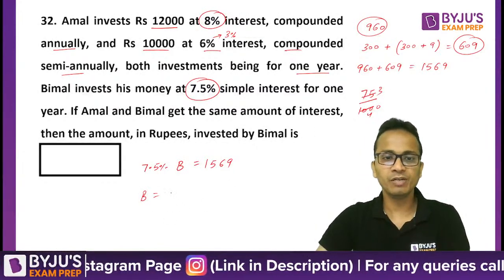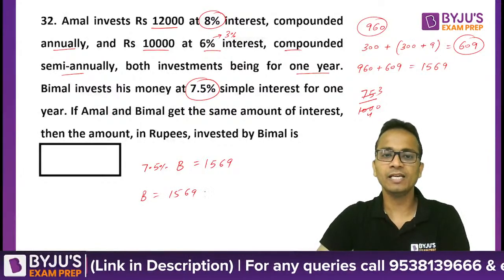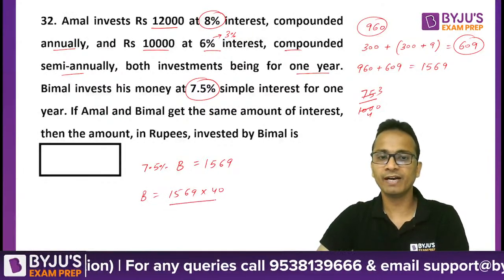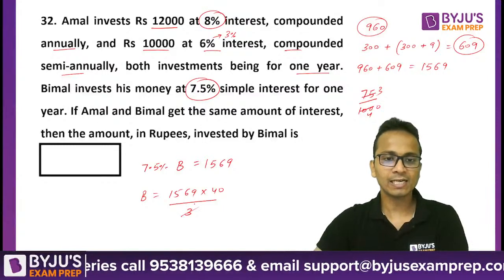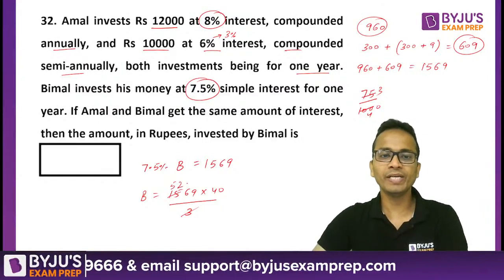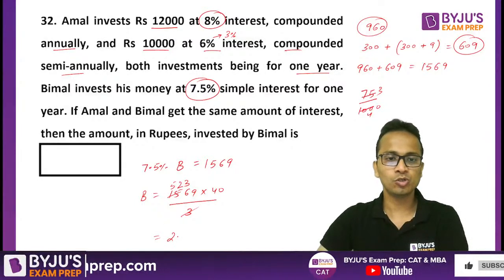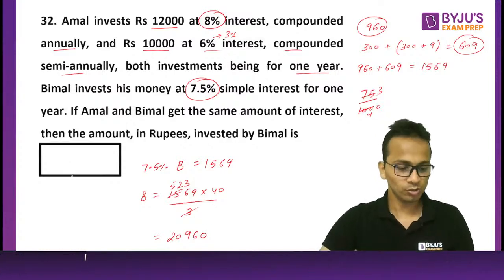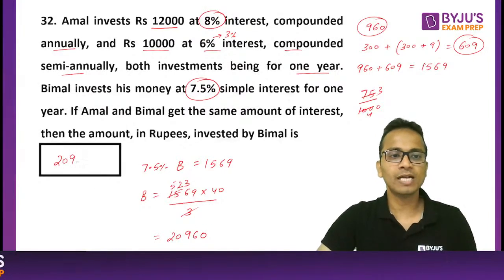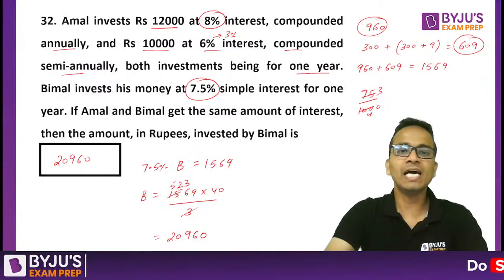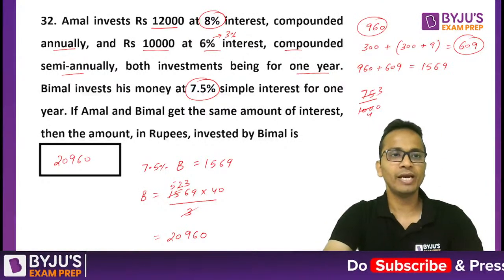So the value of B will be 1569 into 40 divided by 3. Let's cancel by 3: 523. 523 into 4 is 20960. So 20960 should be the answer of this question, right?